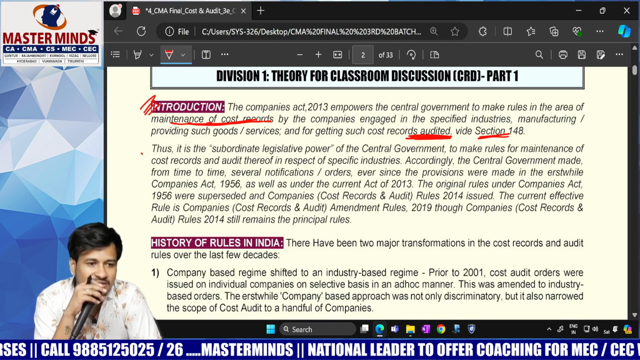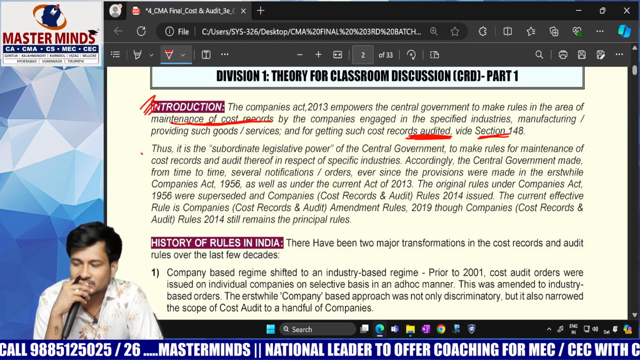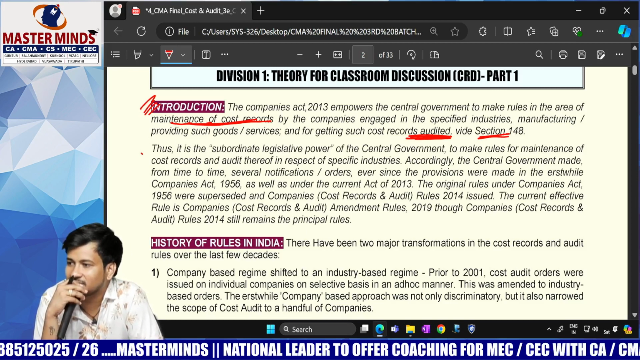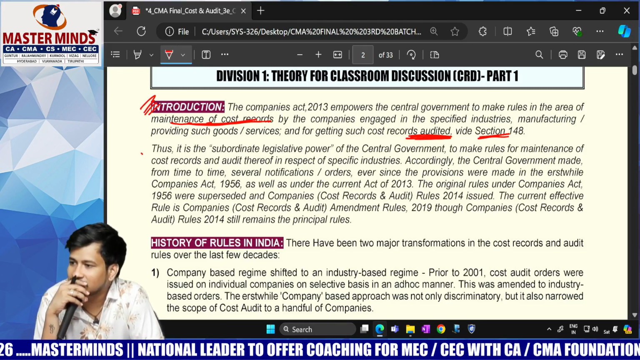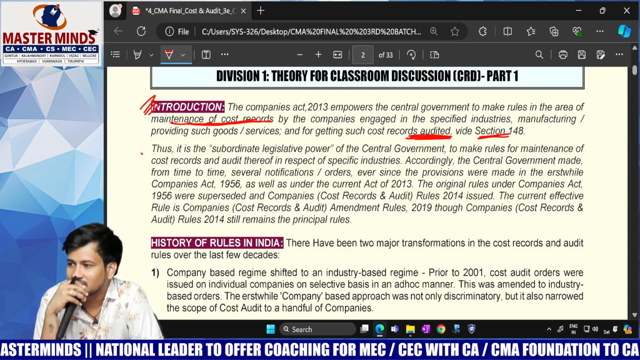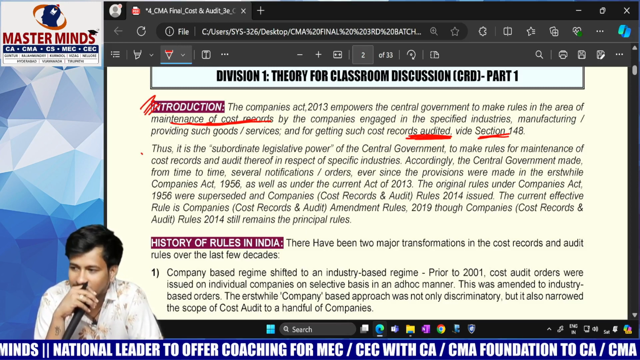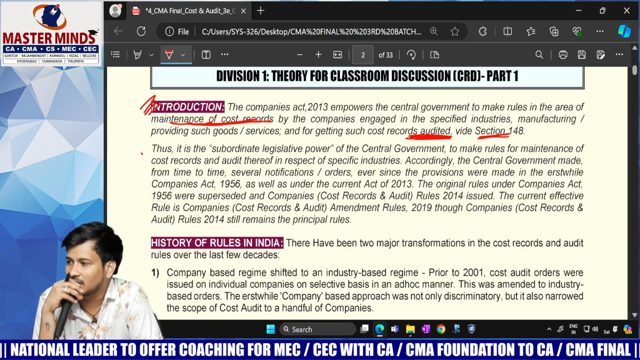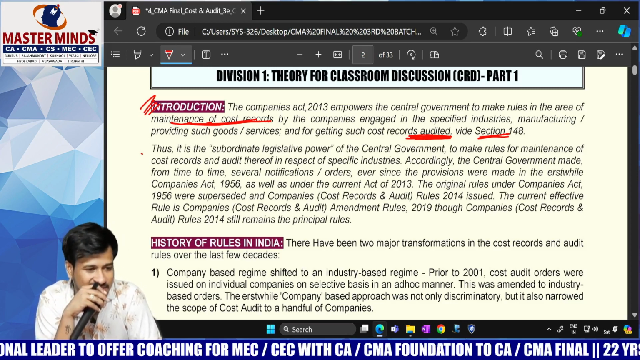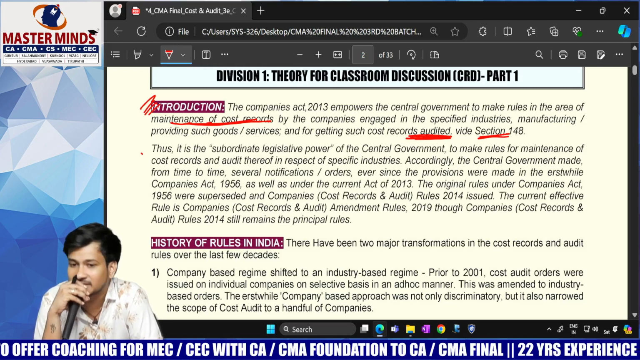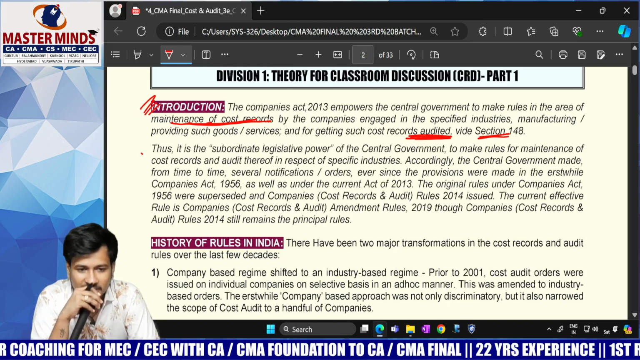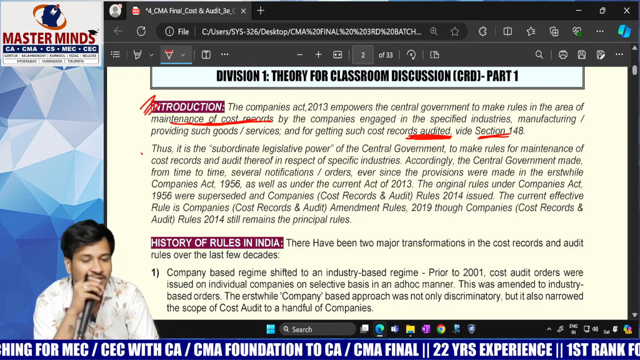Likewise, do you remember that in each and every act there will be section 1 and section 2? What is section 1? Section 2 is definitions. Section 1 is short title, commencement and applicability: the name of that act, to what it is applicable, and to what extent, and from when it is applicable. Even here the same things will be there.